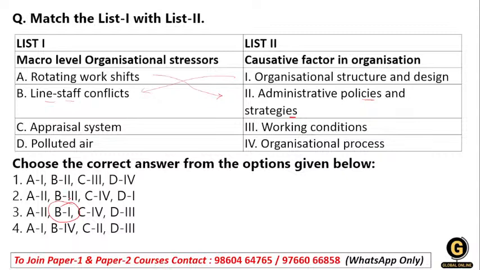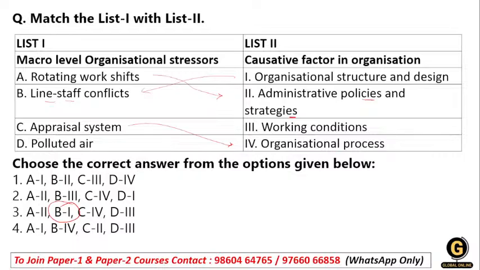Matching pairs like this is very beneficial for you, because if you know one or two answers, you can mark your whole question. Then we have the appraisal system. Students, the appraisal system you can relate with the organization process, because it is based on the performance of the management process within the organization. Performance appraisal is a process of the organization, so you can match the appraisal system with the organization process.